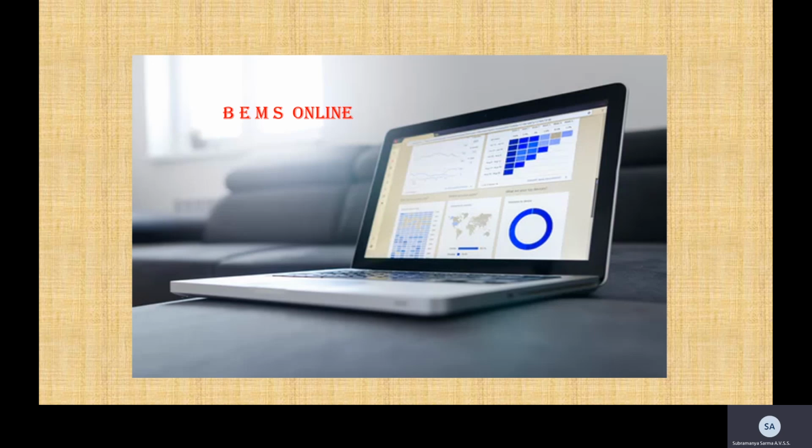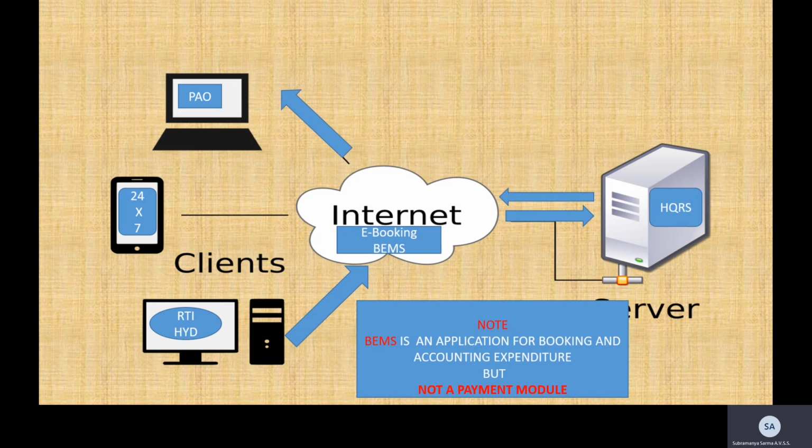The flow would be like this: the DDO would prefer the bill electronically through the net, and it is received by the server at the headquarters office, which allocates a BEMS ID, and the bill is sent to the PAO, where it is also seen on receipt electronically for it to act upon. So the PAO processes the bill further.